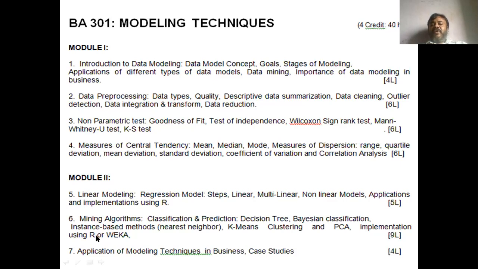You see, the R and Weka are there as an implementation tool in modeling technique. In this connection, let me clarify that we are not considering that the student must have a minimum level of programming language knowledge, because in this Weka, you need not even write a single word of programming. I repeat, you need not write a single word of programming.